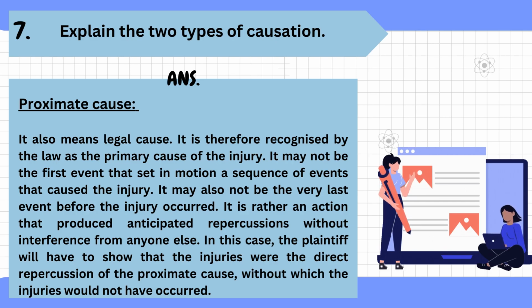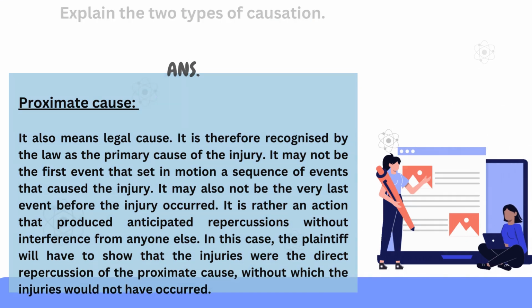It may not be the first event that set in motion a sequence of events that caused the injury. It may also not be the very last event before the injury occurred. It is rather an action that produced anticipated repercussions without interference from anyone else. In this case, the plaintiff will have to show that the injuries were the direct repercussion of the proximate cause, without which the injuries would not have occurred.